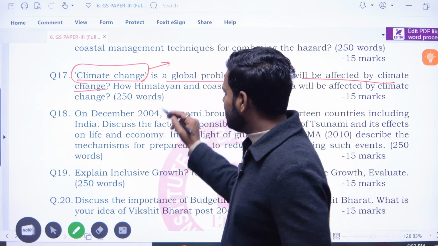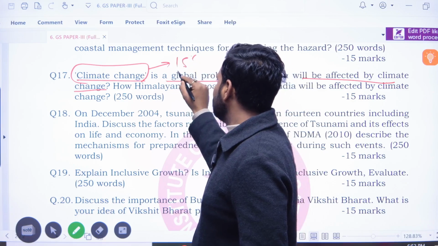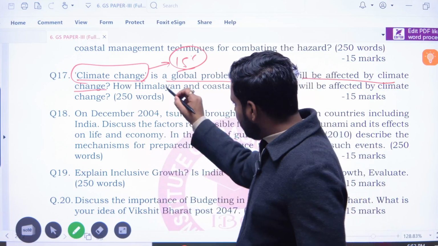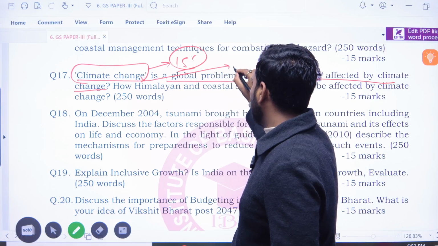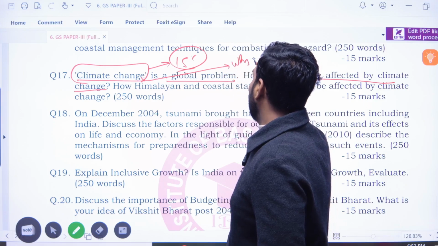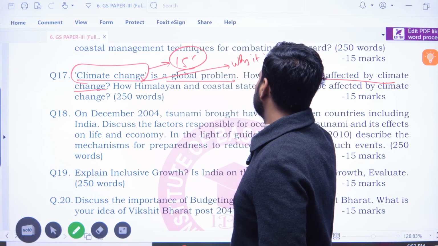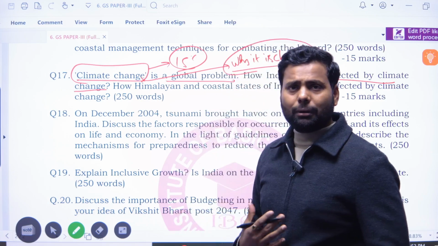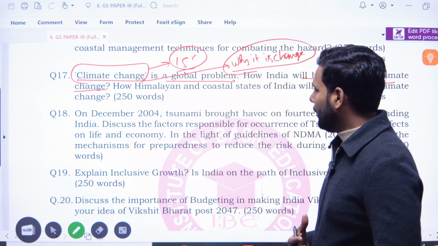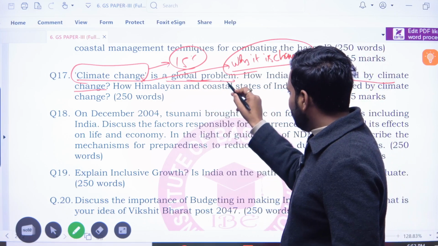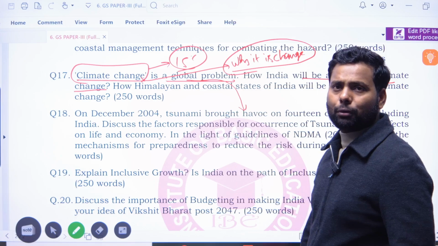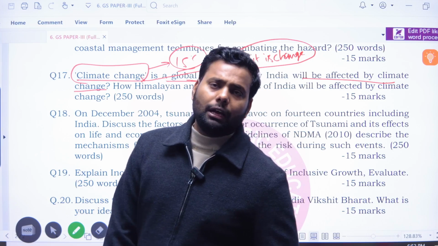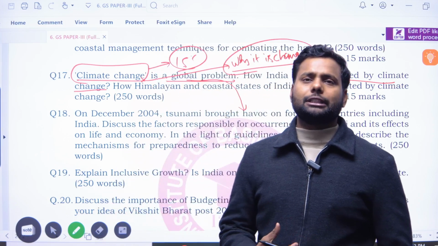So what is the average climate? 15 degrees Celsius is the average temperature of the earth, which changes. Why does it change? You have to mention why it changes. Because of anthropogenic reasons and some natural reasons. Is it a global problem? Yes, climate change is a global problem, and you have to mention why and what type of problems we are facing because of climate change.